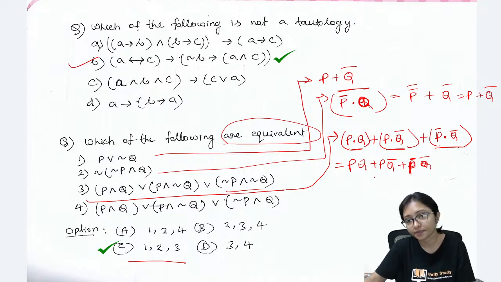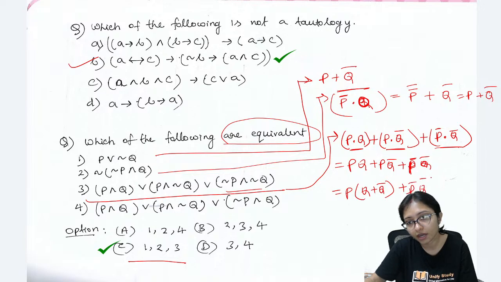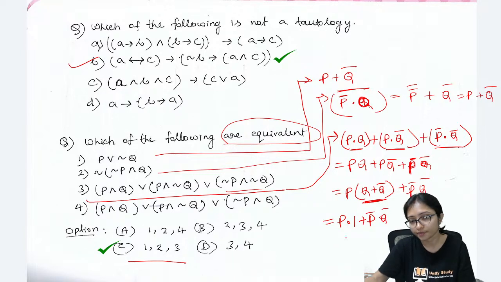Try to do that. I can take P common from here and it will be P times Q plus Q bar plus P bar Q bar. Now Q plus Q bar is 1, so it will be P dot 1 plus P bar Q bar.